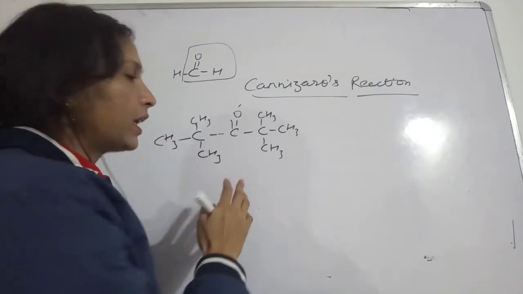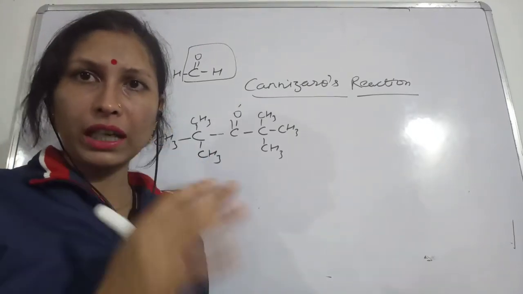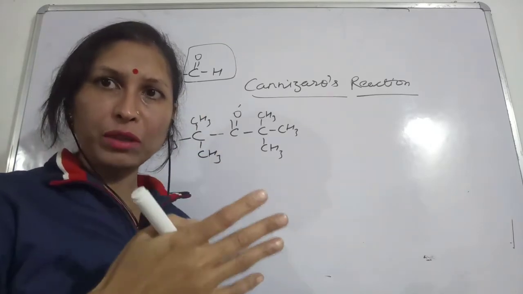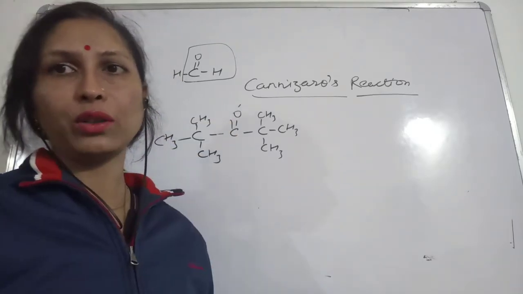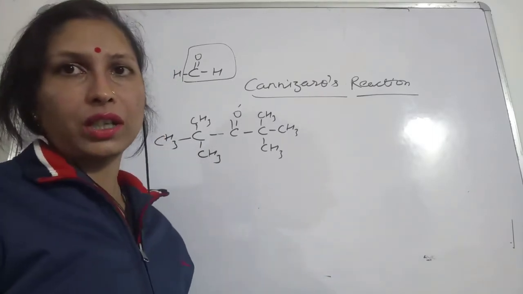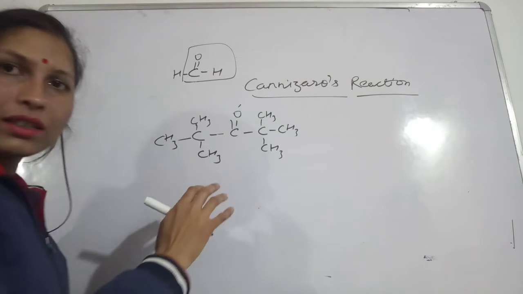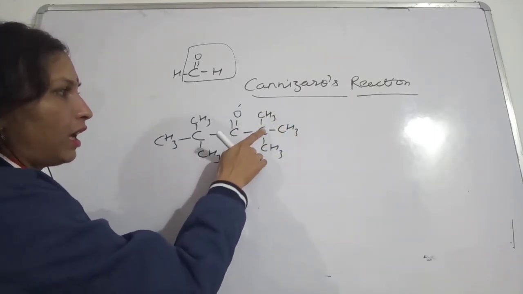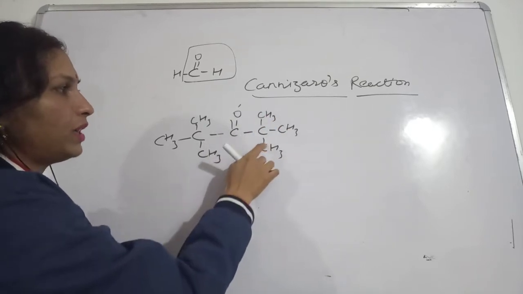So in this ketone also, we have seen that the ketones have the alpha carbon, and the alpha carbon is associated with alpha hydrogen. That is why the ketones will not show Cannizzaro's reaction. But in this case, the alpha hydrogen is not present because this alpha carbon is associated only with alkyl groups.